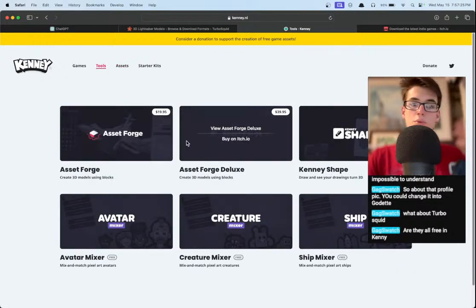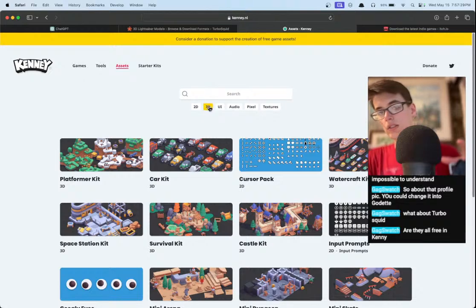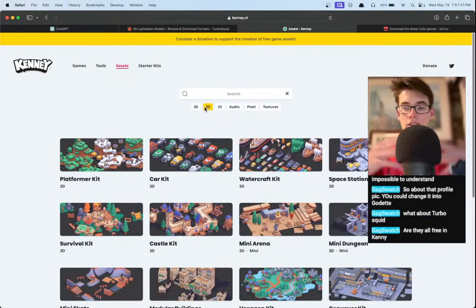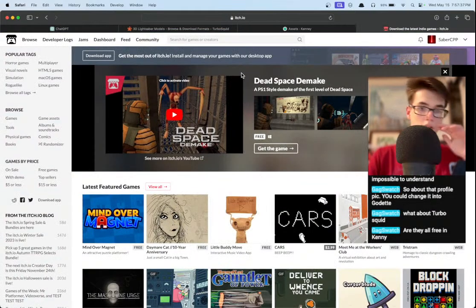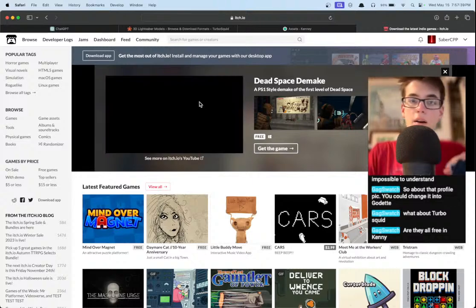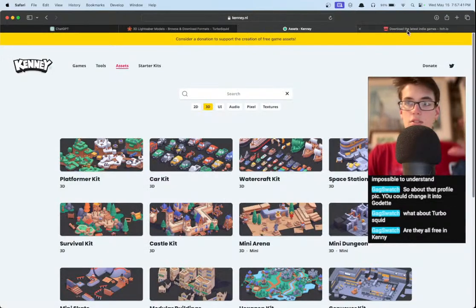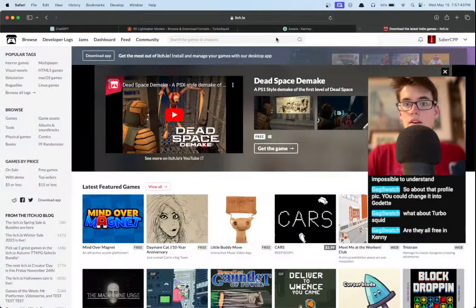They do sell tools, which they make some money from, and they also offer, you can download literally everything at once for some price, but everything they make is free. If you're navigating on this assets page, everything is free. No money anywhere. You don't even have to have an account or anything. It's literally just download it and you're happy and free. So I definitely recommend Kenny, also itch.io.